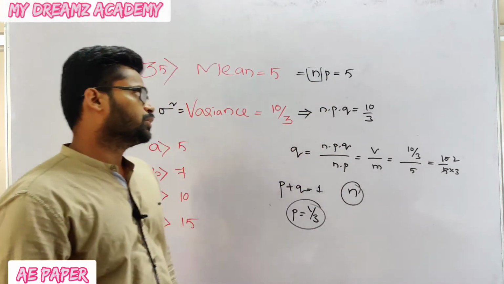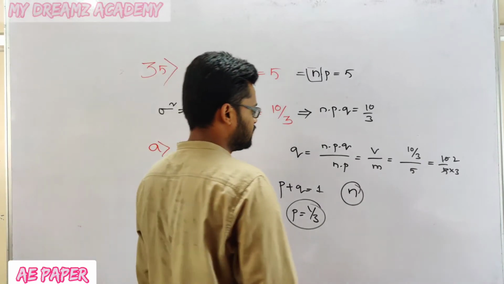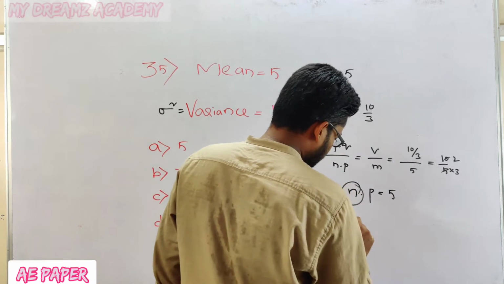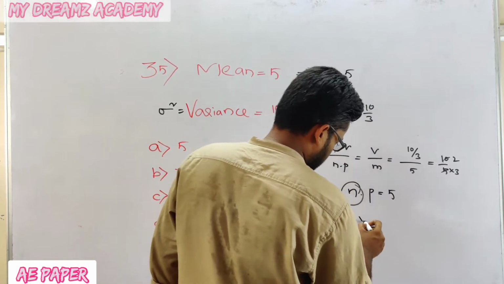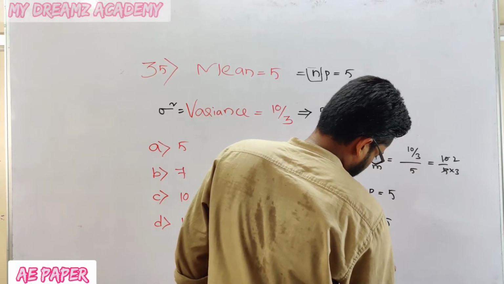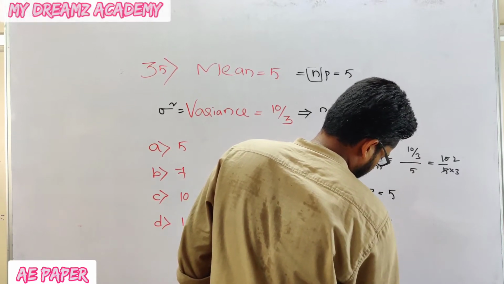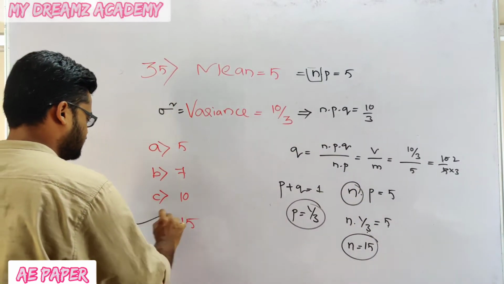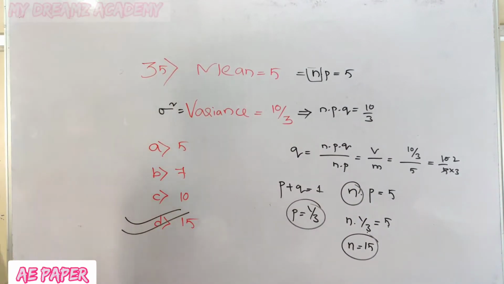I know the P value. That is n into P is equal to 5. N into 1 by 3 is equal to 5. Now calculate n: 3 into 5 gives 15. So which option is correct? Option D is correct, that is 15.